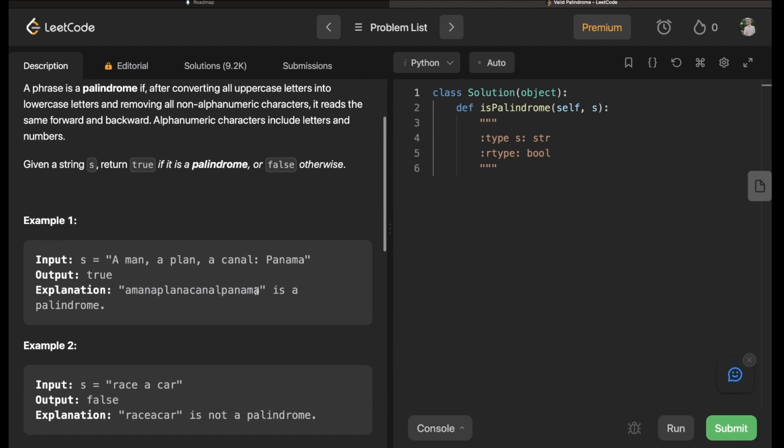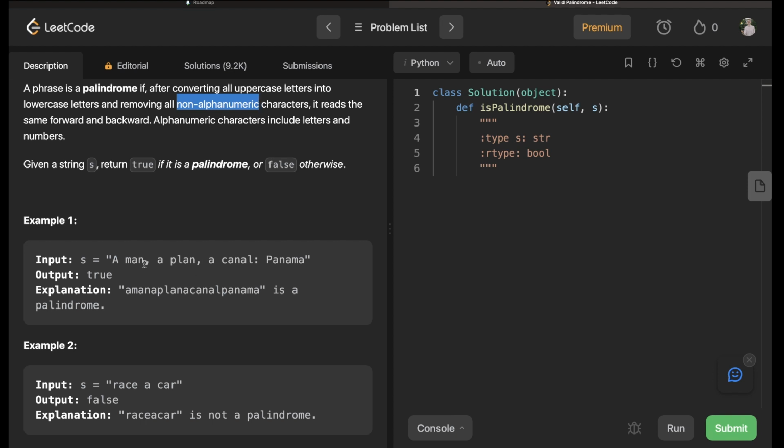Okay. So if we're given this input, a man, a plan, a canal, Panama, this is a palindrome, because if we read it backwards, this says a man, a plan, a canal, Panama. And notice we ignored anything that was non-alphanumeric.